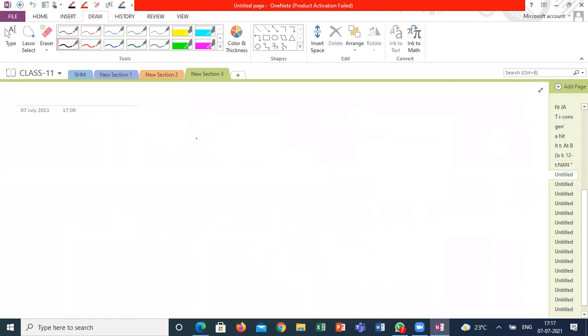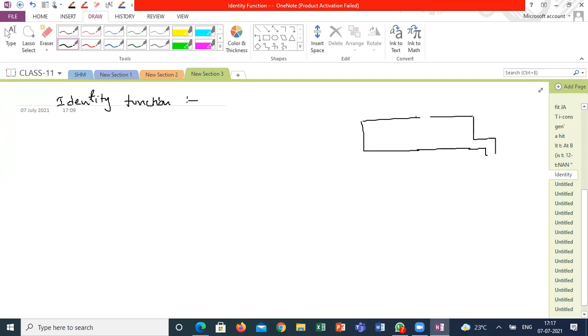Next one is identity function. I'm having a function. A function is like a machine. It is a mechanism. There are inputs for the function, there are outputs for the function.